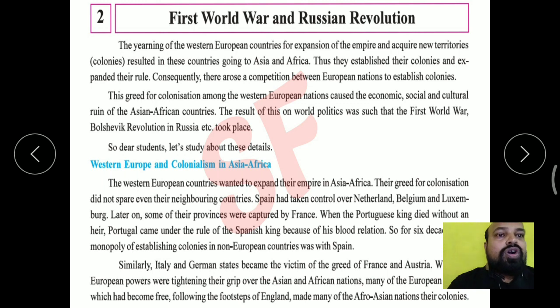The result on world politics was that the First World War and the Bolshevik Revolution took place. We are going to learn about the Bolshevik Revolution further on. This imperialism policy, and the establishment of colonies in different countries all over the world, was their greedy policy, and that caused the First World War. So, dear students, let us study these details: Western Europe and colonialism in Asia and Africa.